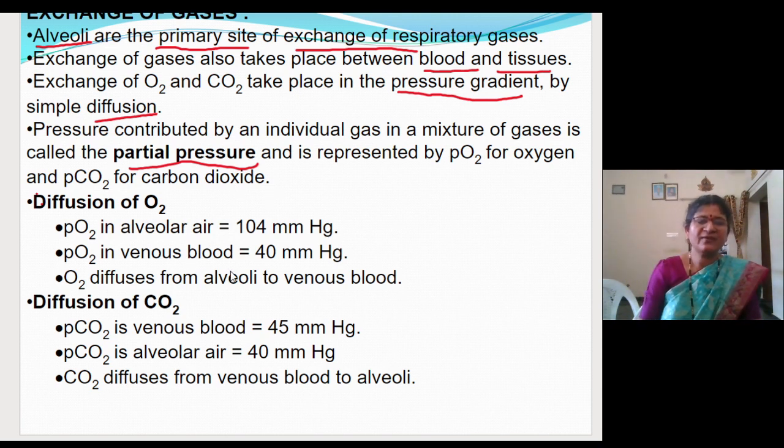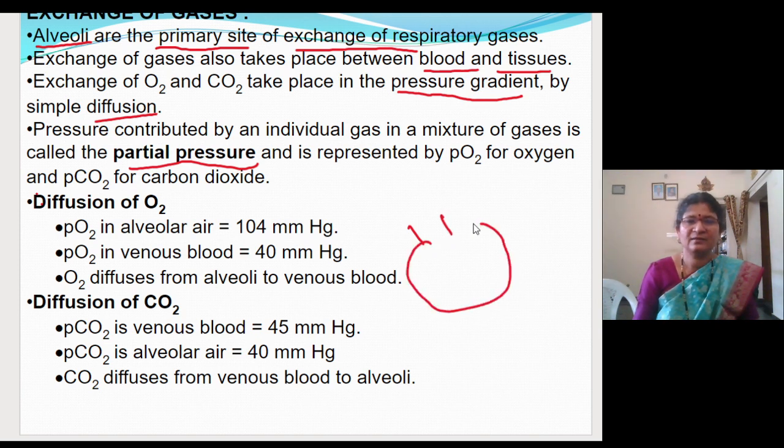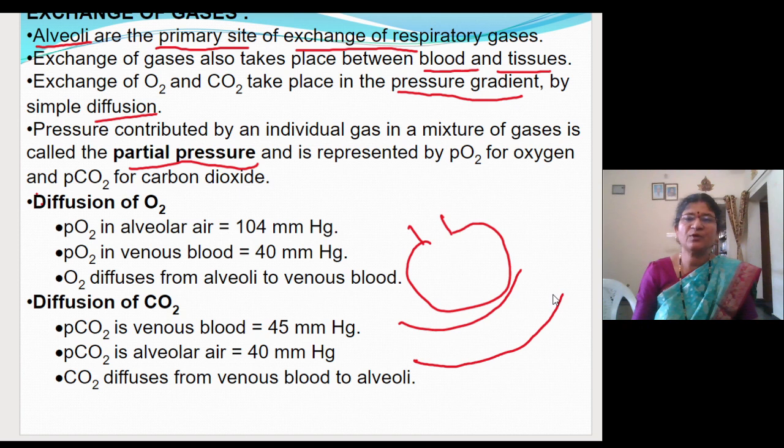Now, diffusion of carbon dioxide, how will it occur at the alveolar site? Let us draw the rough diagram of the alveoli. So this is the alveoli. And here the blood vessels are bringing blood from the different parts of the body. So the partial pressure of carbon dioxide in the alveoli is 40 mm of mercury. Fine. And in the blood capillary, it is 45 mm of mercury.